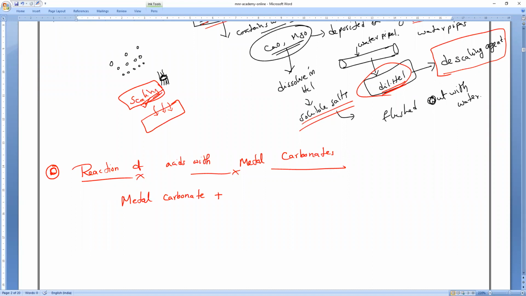CaCO3. Very good. Calcium carbonate. What is the source of calcium carbonate? Anyone? The general name of calcium carbonate. Marble. Yes.